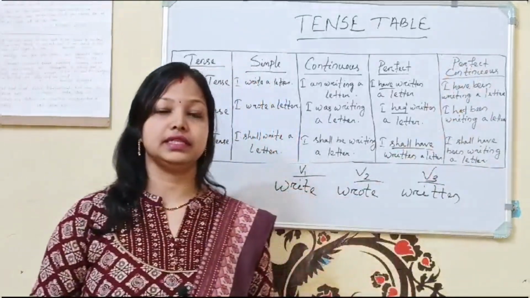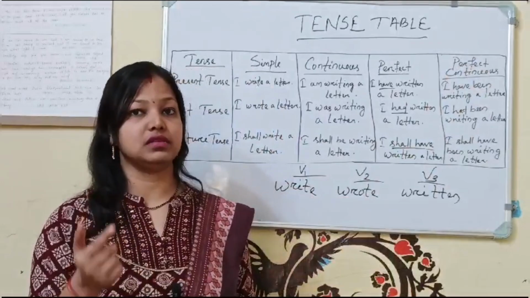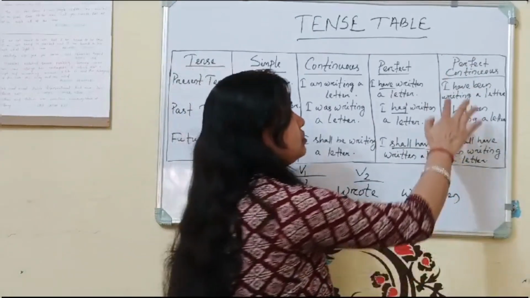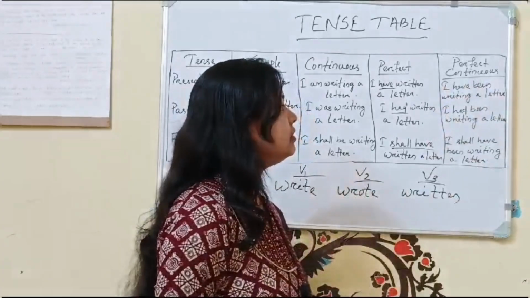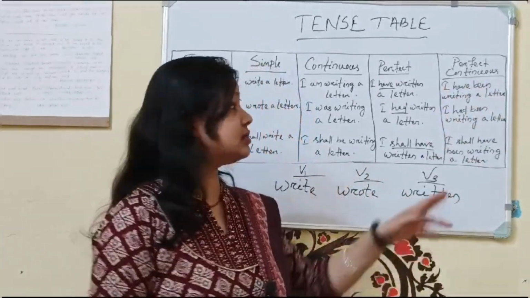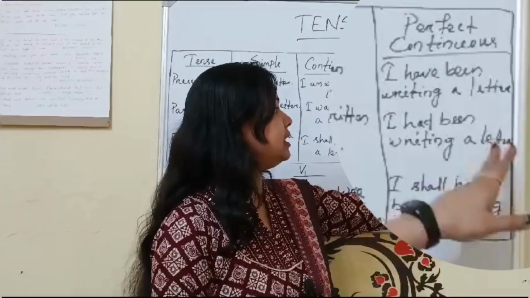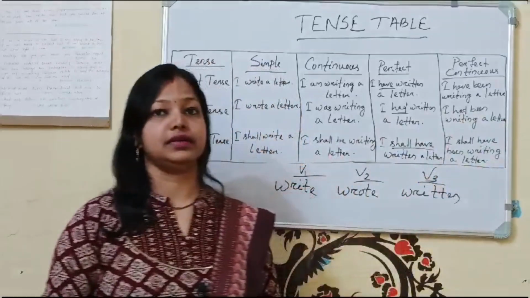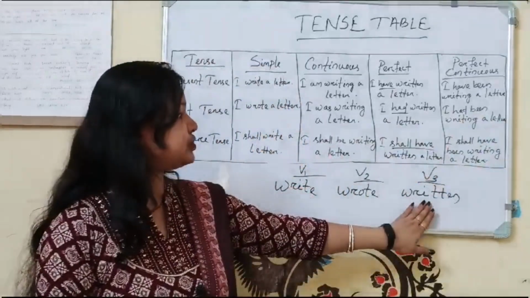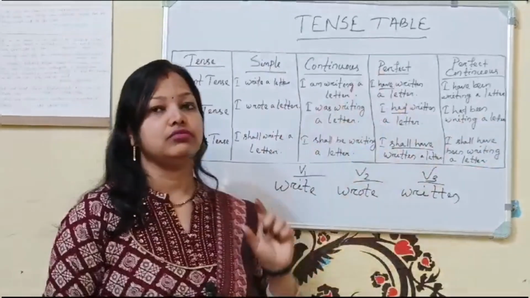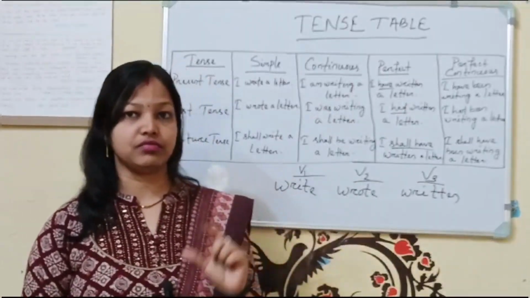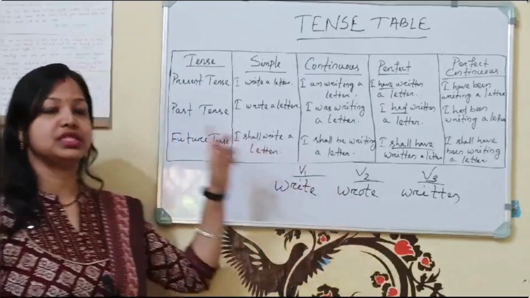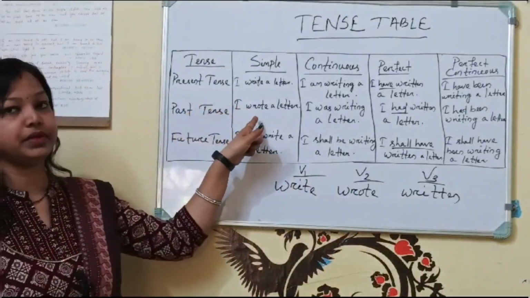And next is your perfect continuous. Perfect continuous, as I said, have plus been plus verb ing. You have to add ing to verb 1. So: I have been writing a letter. In past tense, I had been writing a letter. In future tense, I shall have been writing a letter. So only verb 3 is used in case of perfect. Just remember this. And verb 2 is used in case of past simple.